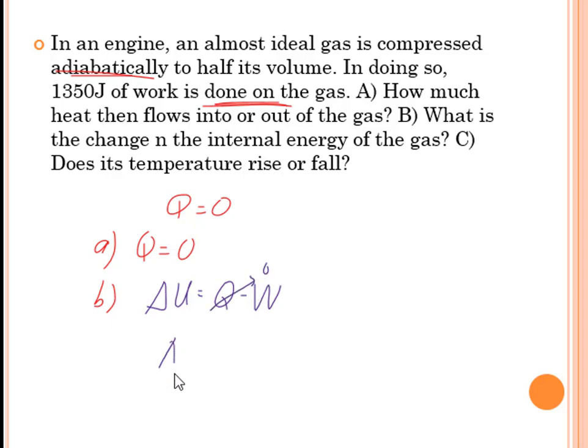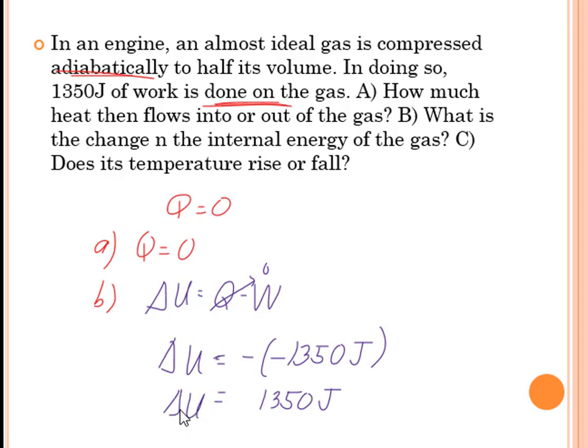So we now have delta U is just the negative of the work. But here the gas is compressed, and work is done on the gas, so that is negative. Okay, we have 1,350 joules. Okay, so the change in internal energy is positive 1,350 joules.